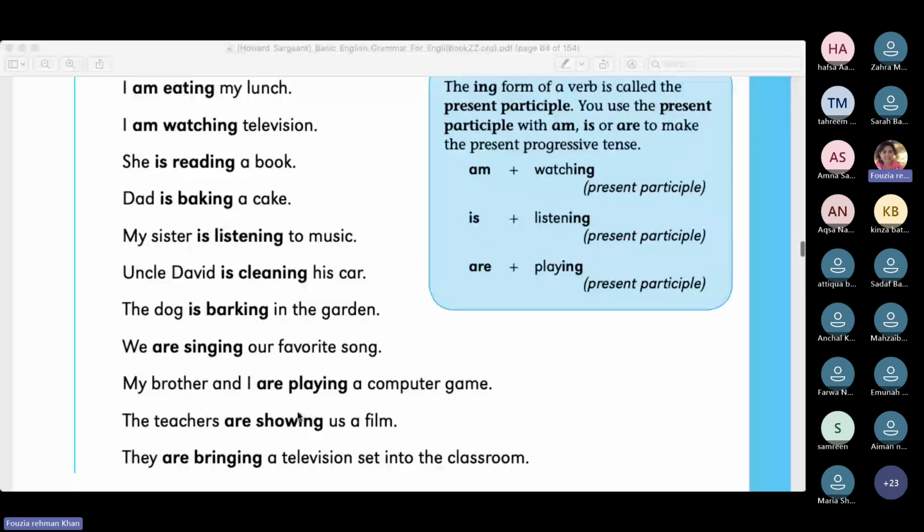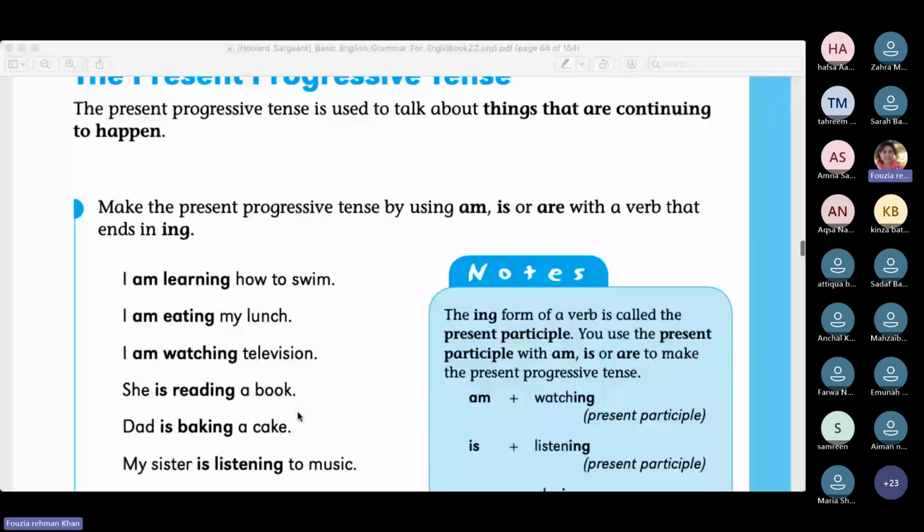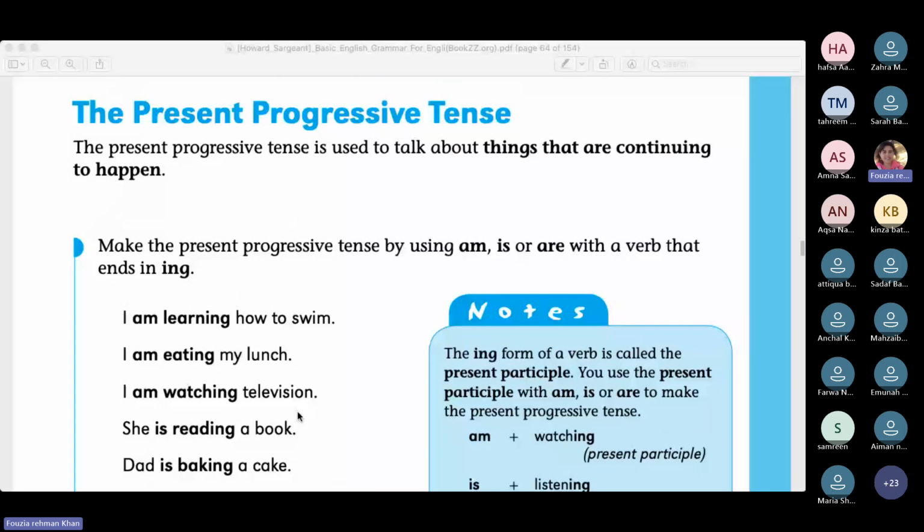The second important thing that you need to notice in these examples is the singularity and the plurality, or the use of singular or plural verb be. For instance, am and is for I. Okay, first person singular. With the rest of them, first person plural, second person singular and plural, and third person plural, we use are.